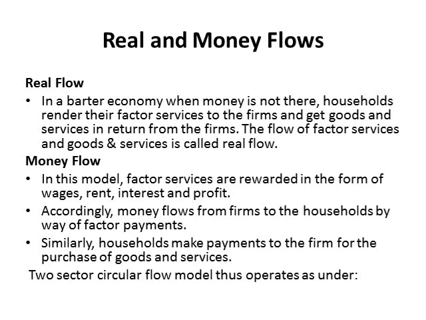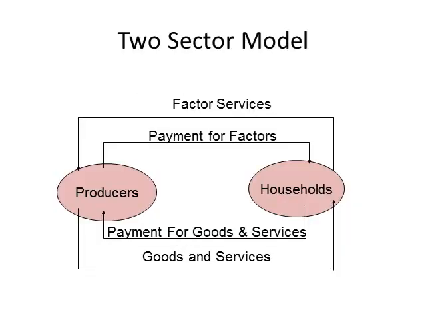Money flow. In this model, factor services are rewarded in the form of wages, rent, interest and profit. Accordingly, money flows from firms to households by way of factor payments. Similarly, households make payments to the firms for the purchase of goods and services. This is a two-sector model.